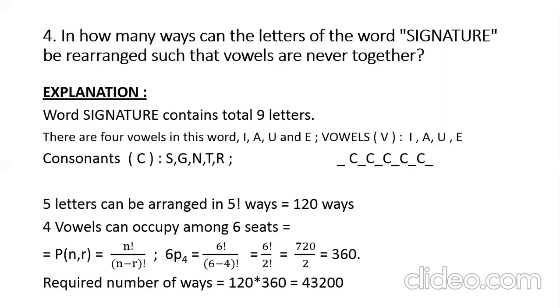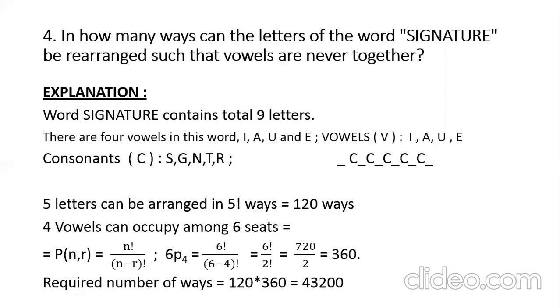Now there are only 4 vowels, but there are 6 seats to occupy. So how many ways can they go? They will first select 4 seats, and then rearrange among themselves in those 4 seats. So nPr, that is 6P4.